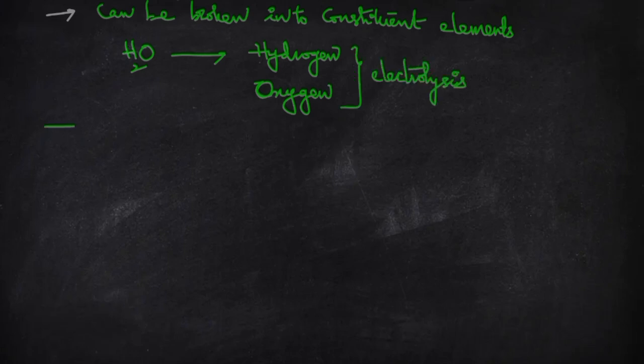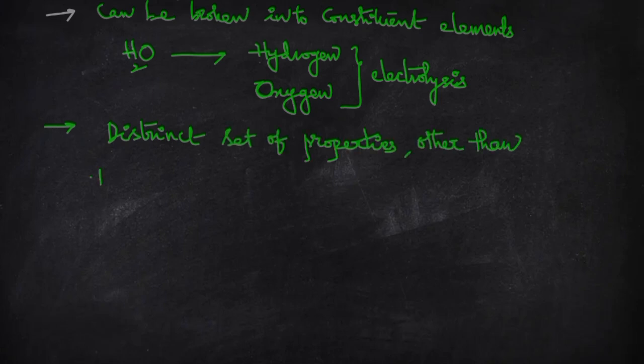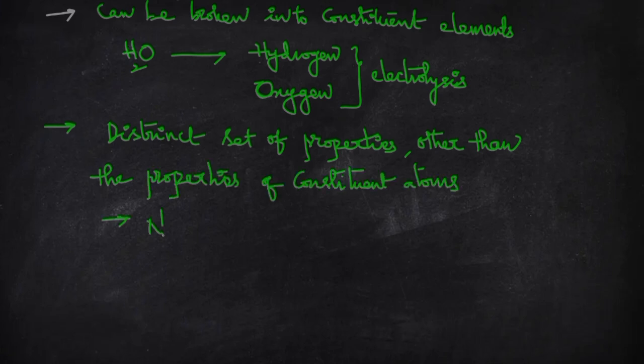Compounds have a distinct set of properties, which means they show different properties, and these properties are other than the properties of their constituent atoms. For example, NaCl is called table salt, and this is harmless. Its constituent elements are sodium and chlorine.